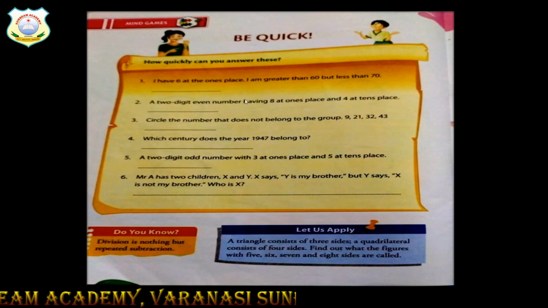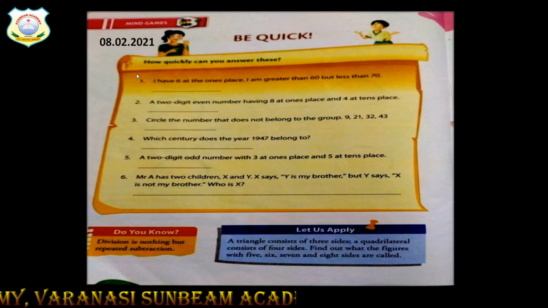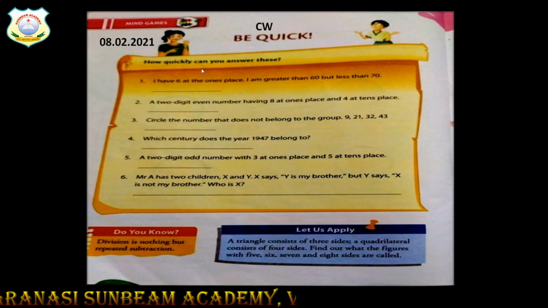So the chapter itself is named Be Quick. Before answering these questions, write down the date, write down classwork. Now first question, I have 6 at the ones place. I am greater than 60 but less than 70.